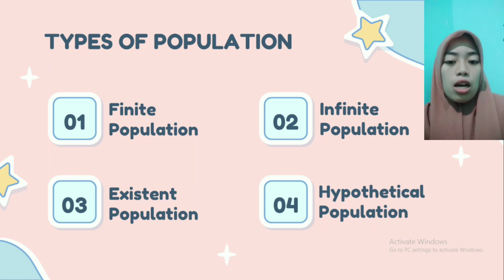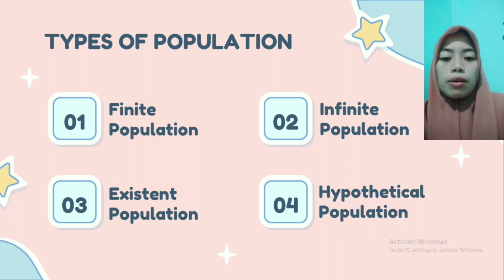The second is infinite population. The infinite population is also known as an uncountable population, in which the counting of units in the population is not feasible. And the third is existent population. The existent population is defined as the population of concrete individuals. In other words, the population whose units are available in solid form is known as existent population.